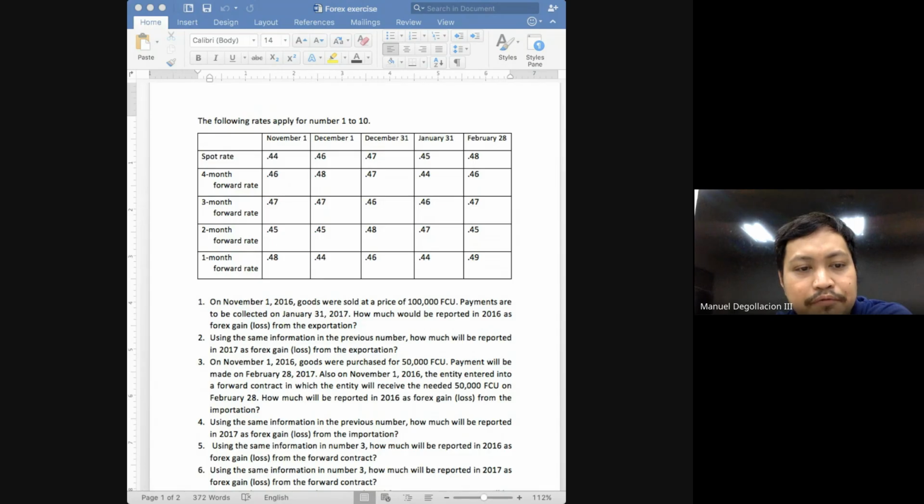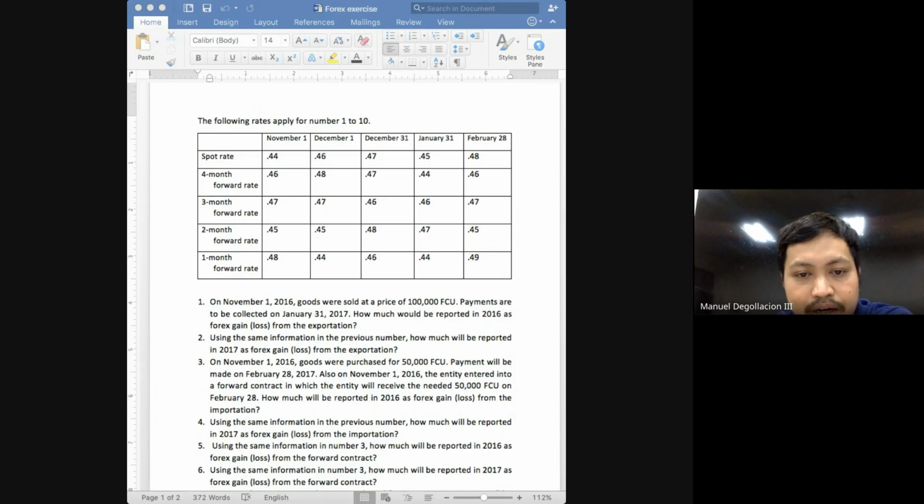Will you still be looking for a 4-month forward rate, class? Again, you are on November 30. You want to determine the estimated spot rate on February 28. No, because November 30 is not 4 months away from February 28.